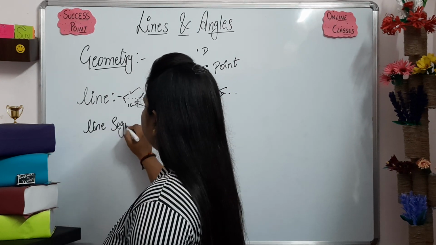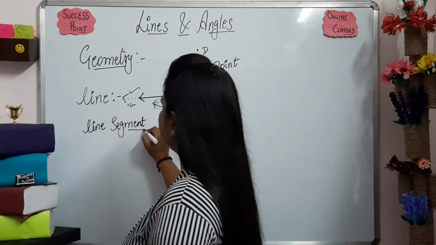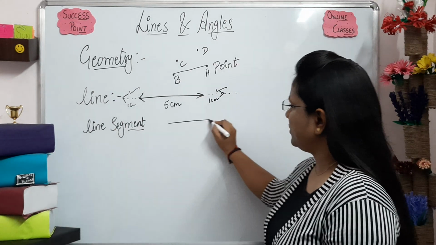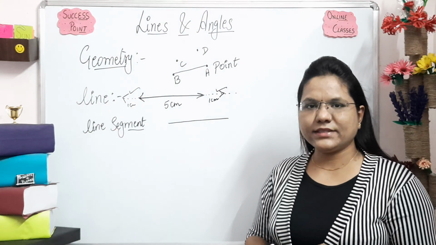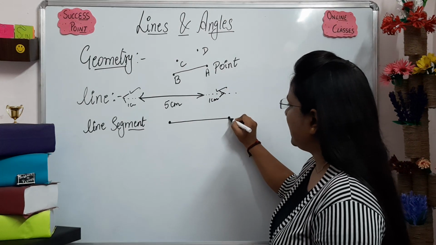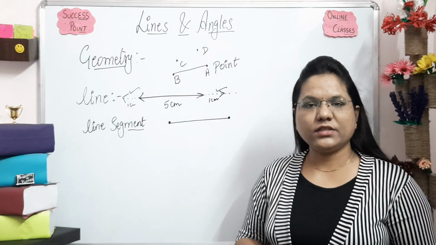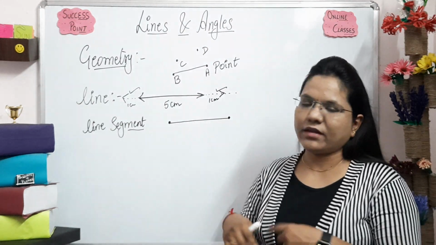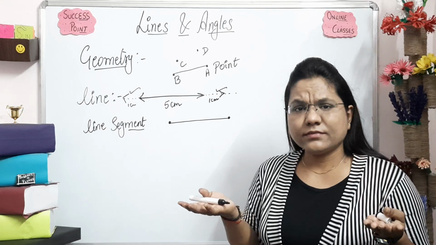line segment. Now what is a line segment? This one, can we call it a line segment? No. Why? Because we don't have these 2 points. If you get these 2 points, which mean end points, can we call it a line segment?